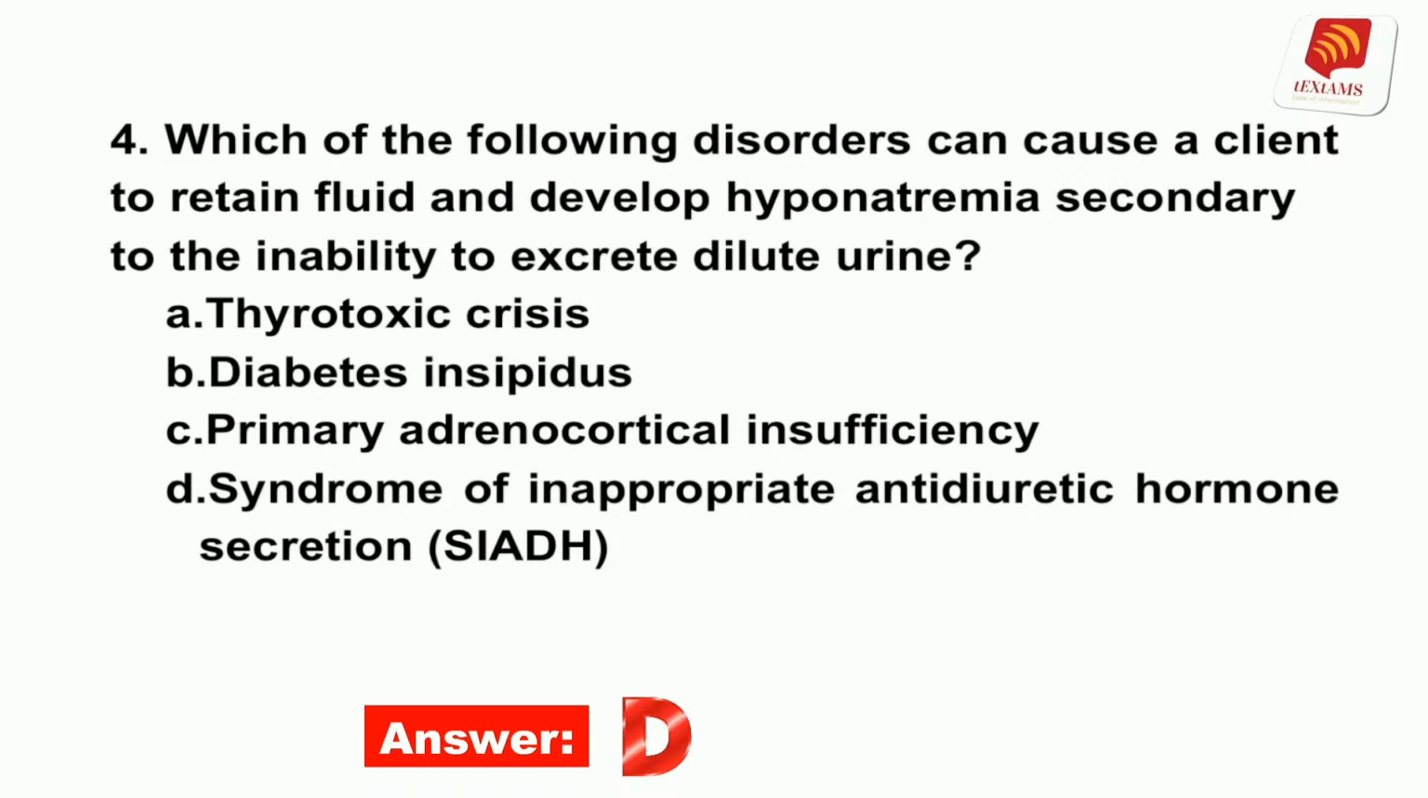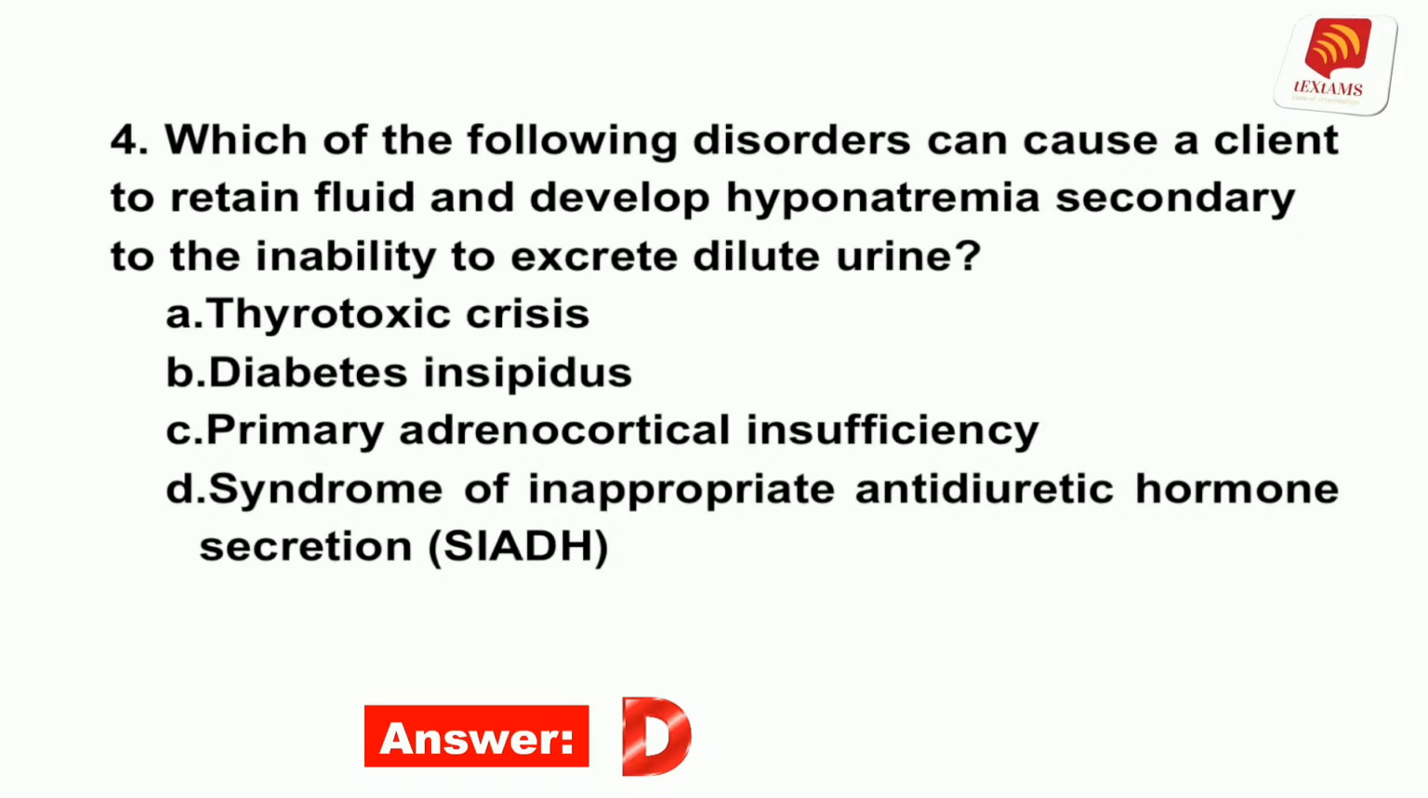of antidiuretic hormone, ADH, and can't excrete the dilute urine. Therefore, the client retains fluids. The disorder causes a dilutional hyponatremia. Diabetes insipidus creates an ADH deficiency, causing adrenocortical insufficiency. Addison's disease is caused by deficiency of a cortical hormone. Thyrotoxic crisis occurs with severe hyperthyroidism.